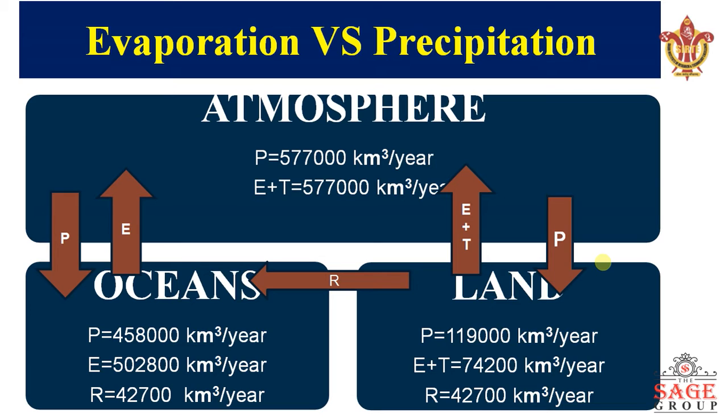So the amount of water on the earth's surface and atmosphere stays the same, and there is a continuous cycle, with the water going up and coming down, changing its form.